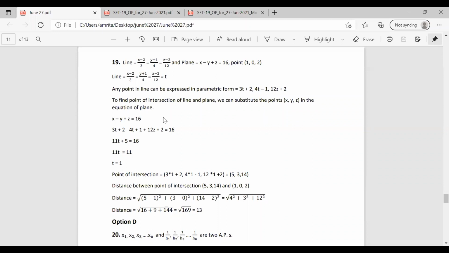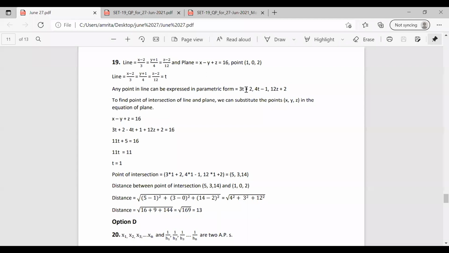We have to find the point of intersection of the line and the plane. So we substitute these points in the equation of the plane, x minus y plus z equal to 16, with x as 3t plus 2, y as 4t minus 1, z as 12t plus 2. Substituting and solving, we have 11t equal to 11. So we got the value of t as 1.